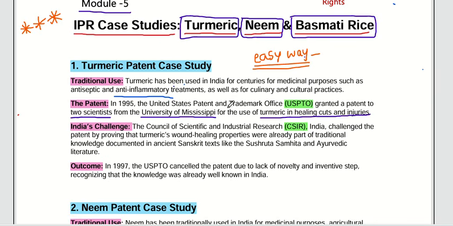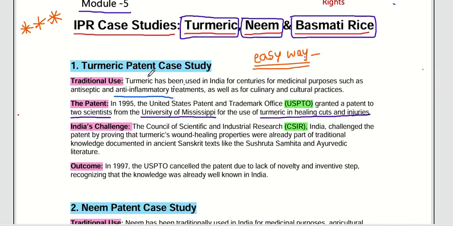But what happened is that the USA Patent and Trademark Office granted a patent. In the USA, two scientists got a patent from the United States Patent and Trademark Office, that is USPTO, on this turmeric. Why did they get that patent?